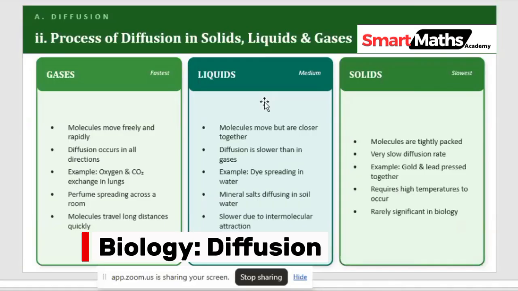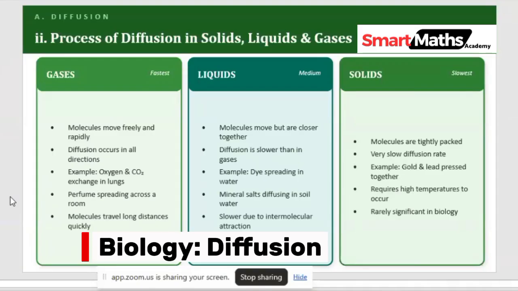So in solids, diffusion is very slow because the molecules are tightly packed and it requires a very high temperature for diffusion to occur.